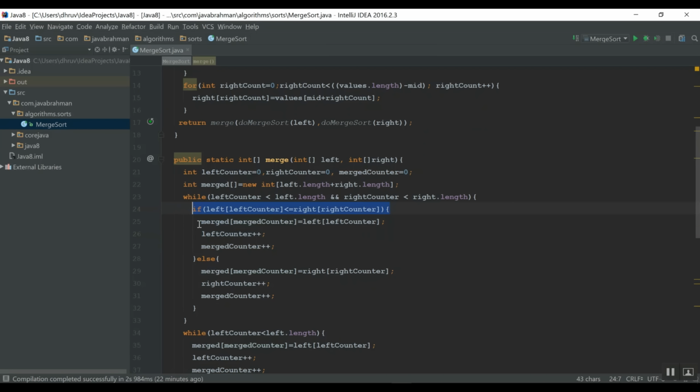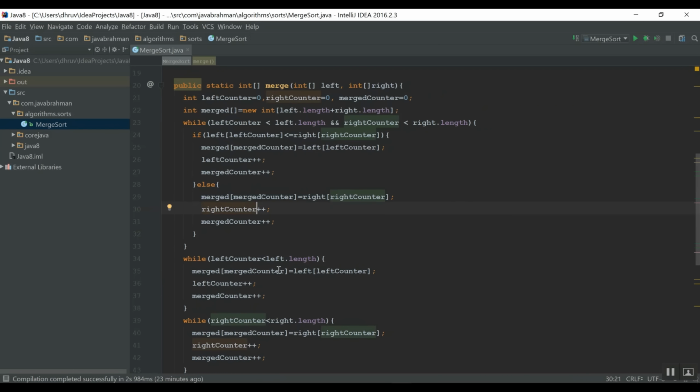The next lesser element always goes into the merged array, or rather the least element among the left and right array elements remaining to be put in the merged array goes into the merged array.